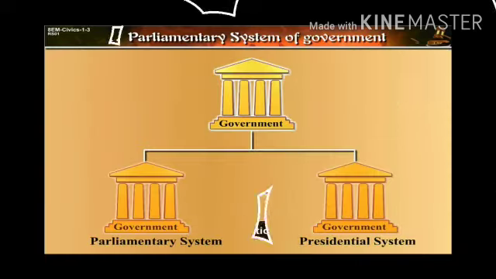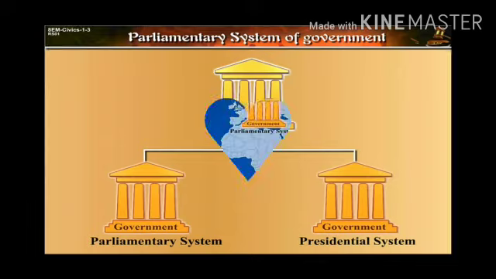Now, there are types of government system. There are two types of government system, that is parliamentary system and presidential system. In a parliamentary system, the legislature, that is parliament, holds the supreme power. And in a presidential system, the president is directly voted by the people and is answerable to the voters rather than the legislature. Now we will study them in detail. Let's begin with the parliamentary system.